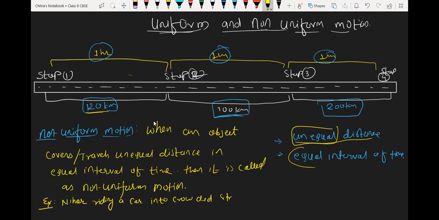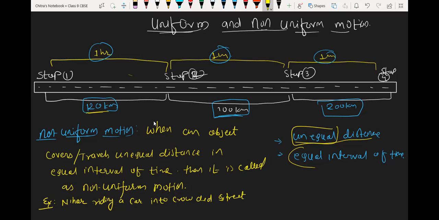If you are riding a car in a crowded street, sometimes you have to apply brake to reduce your speed, or sometimes if you get a free road, you have to increase your speed. Is it or not? Yes.